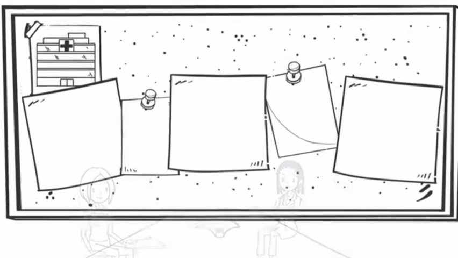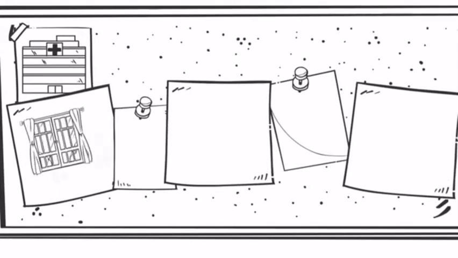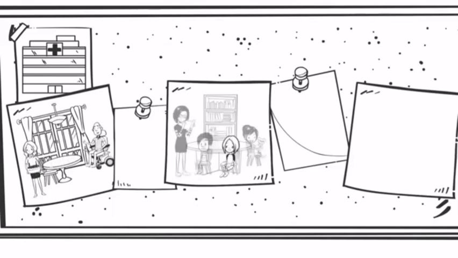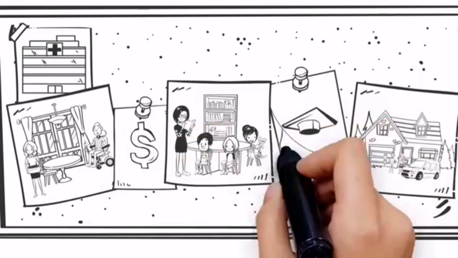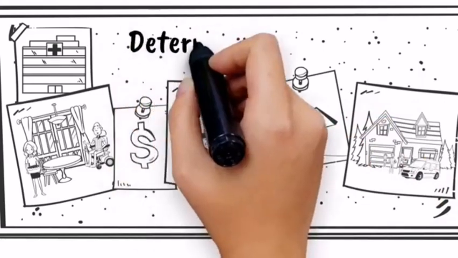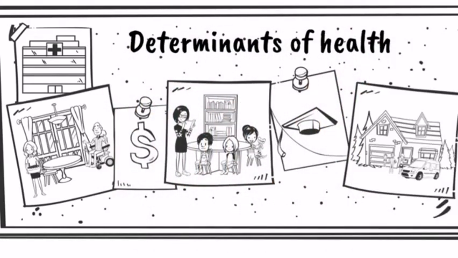Healthcare systems also need to consider things such as social supports, healthy child development, physical environments, income, and education. These factors are called determinants of health and play an important role in contributing to healthy populations.